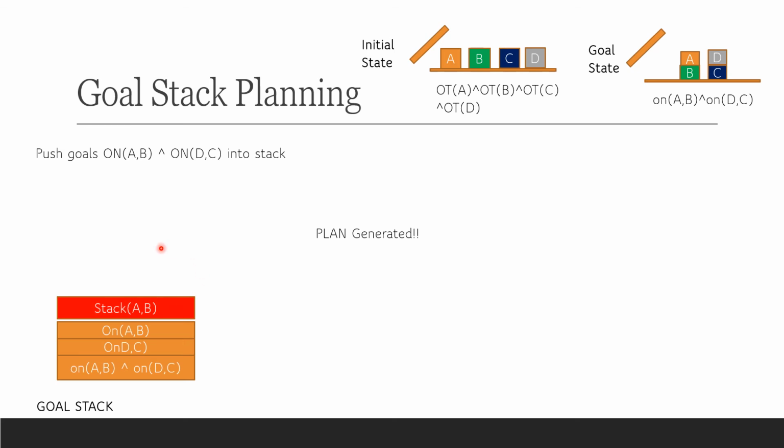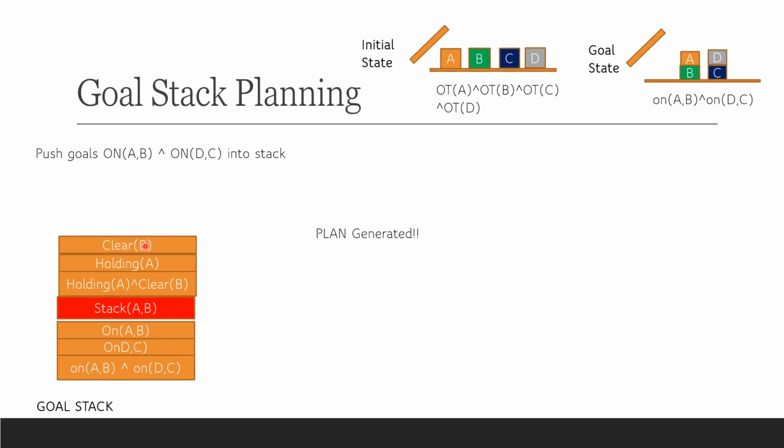So stack AB is again pushed onto the stack, but stack AB cannot be put into the planning step directly, because stack AB again requires certain preconditions. So we push all those preconditions of stack AB into the goal stack, and we try to satisfy each of these preconditions. Whenever we check whether these preconditions are satisfied or not, we check it with the current state. Right now we are in the initial state. So again, let us check each of these preconditions one by one.